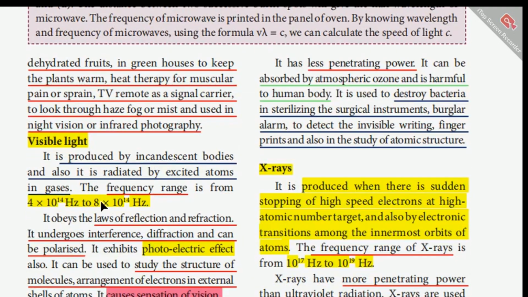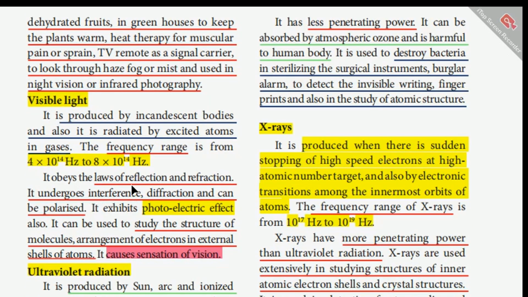Then comes the visible light. It is produced by incandescent bodies, and also it is radiated by excited atoms in gases. What's the frequency range of this visible light? It is from 4 × 10^14 Hz to 8 × 10^14 Hz. And this visible light obeys the laws of reflection and refraction. It undergoes interference, diffraction, and also can be polarized.